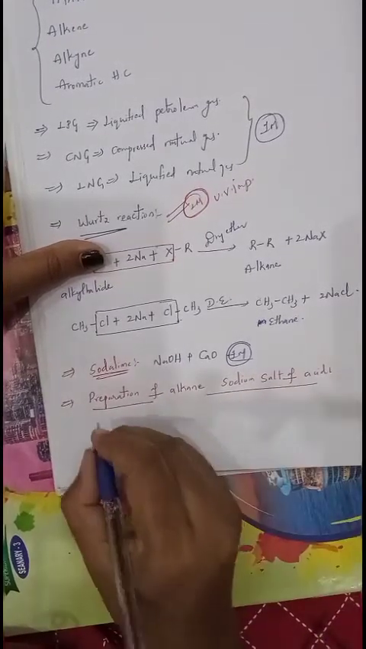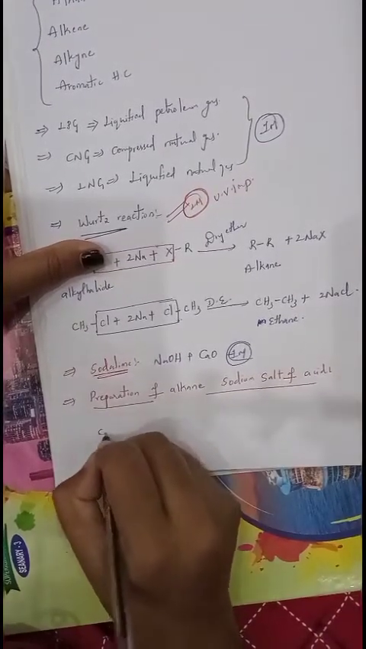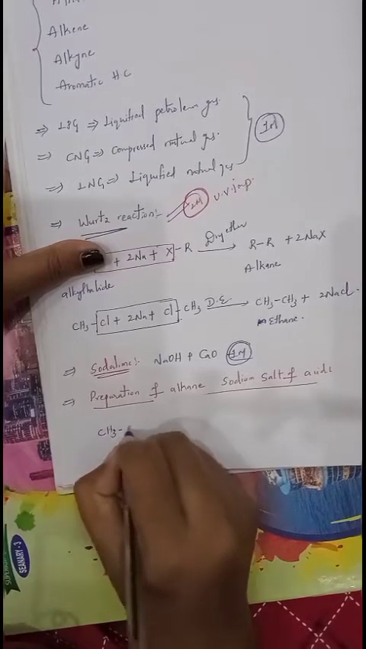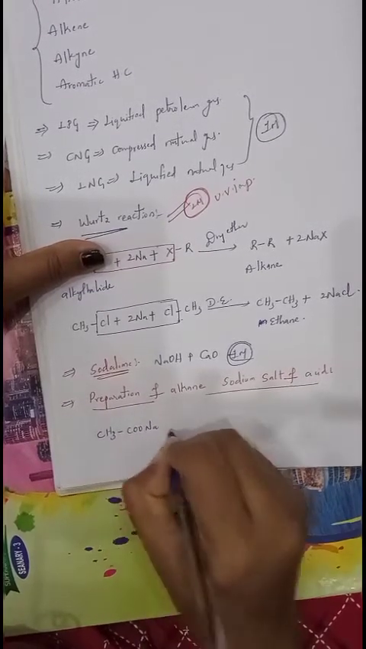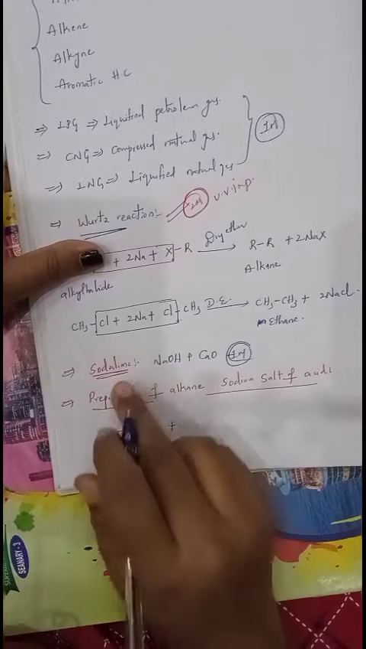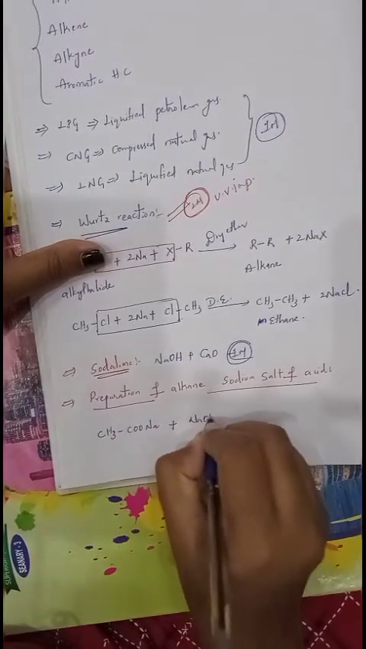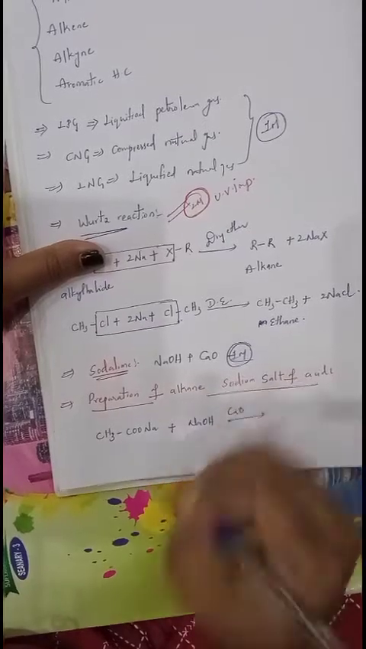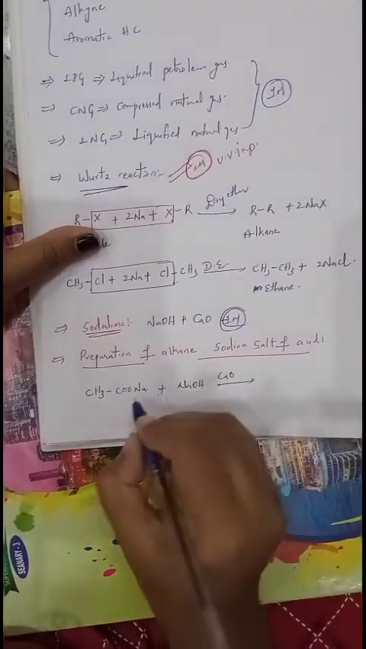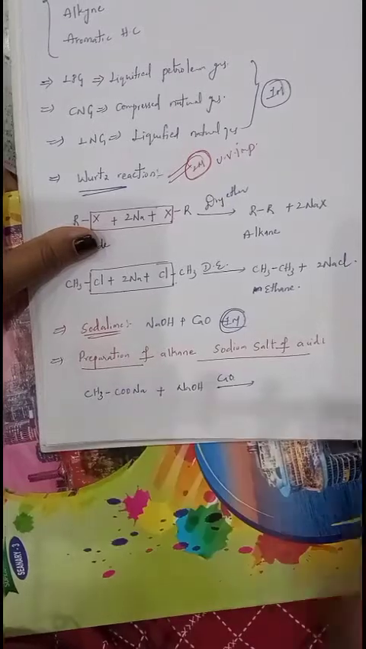Okay, alkane from sodium salt of acid. I am taking CH3COONa. When it reacts with soda lime, what is soda lime? NaOH and CaO. So what happens? Na2CO3 is released.